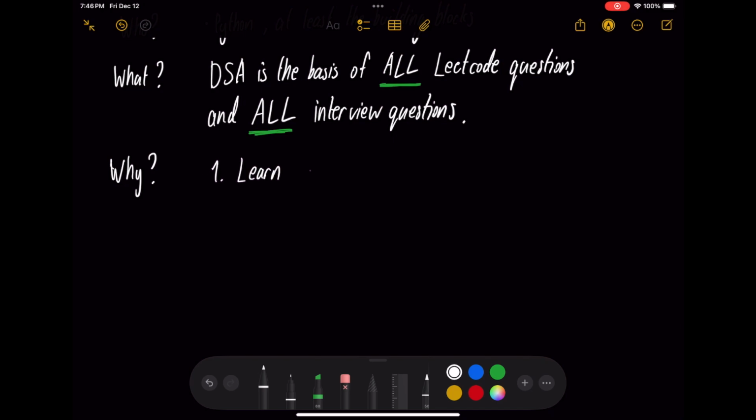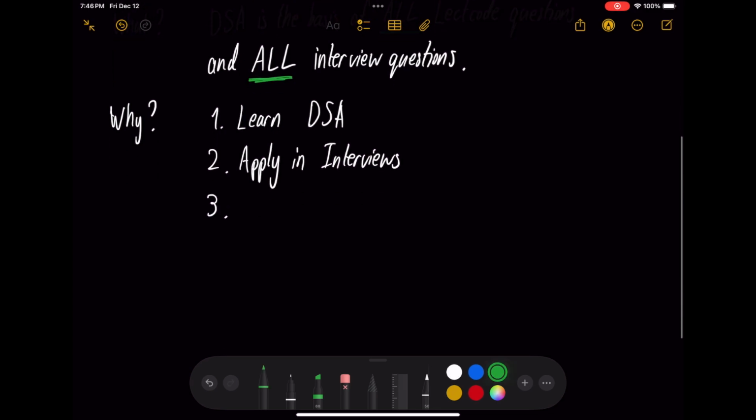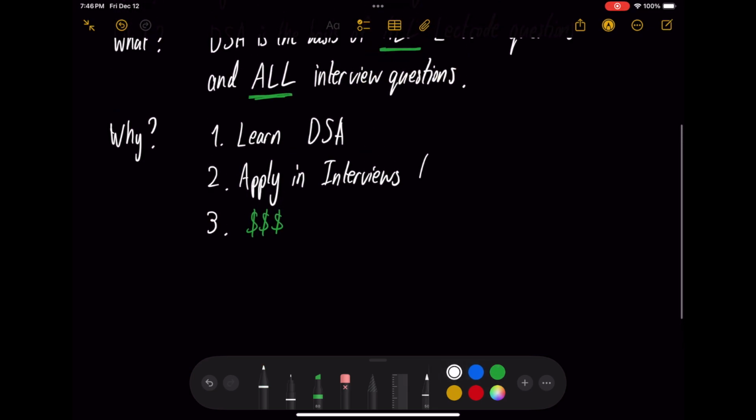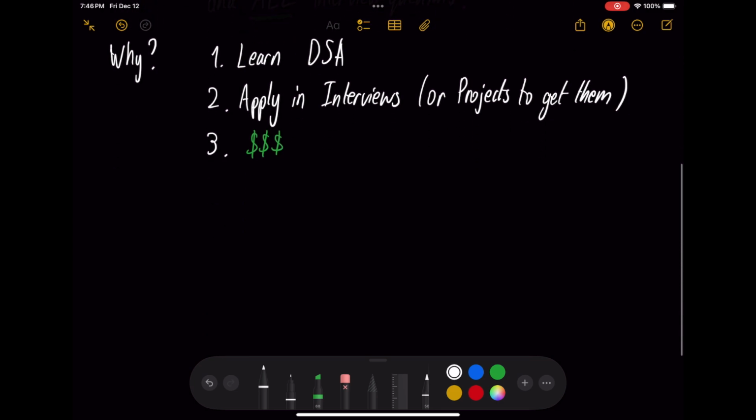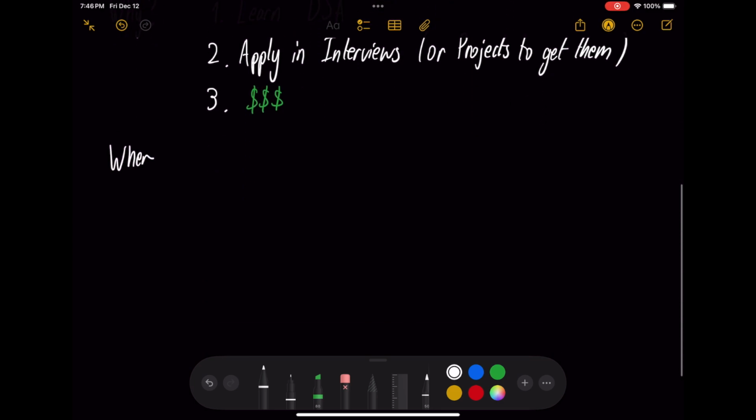So first off, you just learn DSA, right? Second, you apply this in your interviews. And third, you make money. Like that's just how you do it, right? Or you can just put this in your projects, and you can get interviews that way. If you're not getting interviews, just apply them in projects, and then you will get interviews.